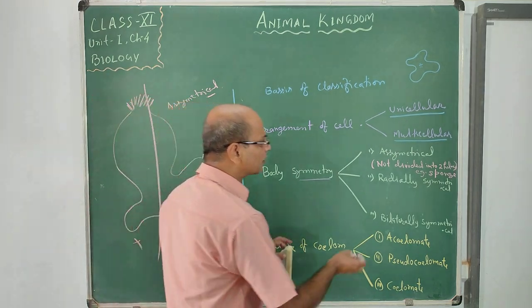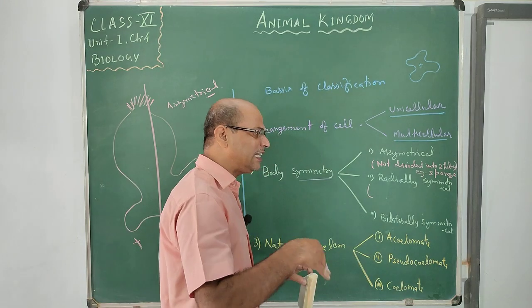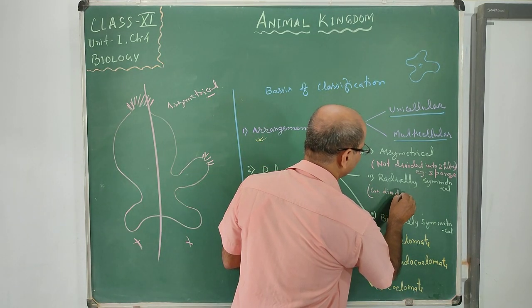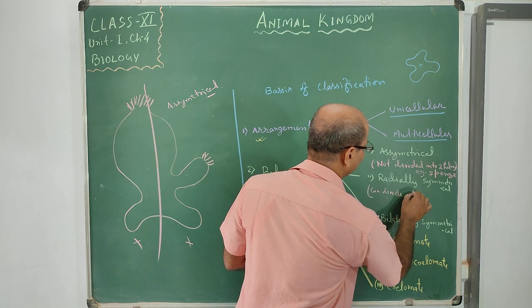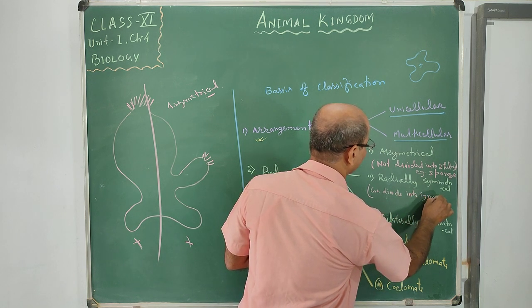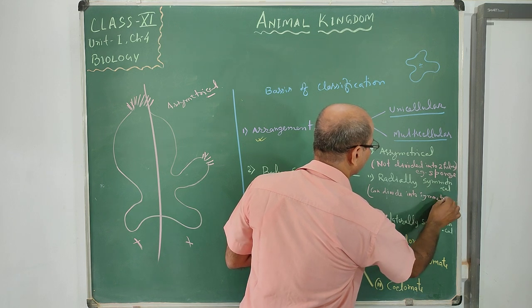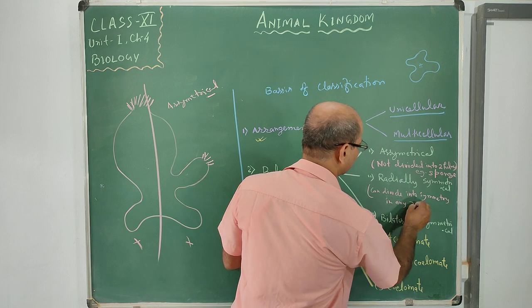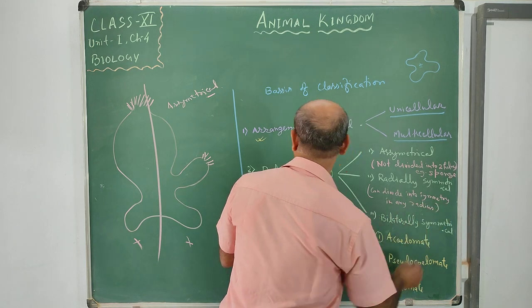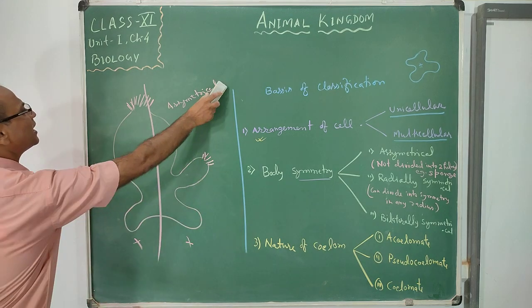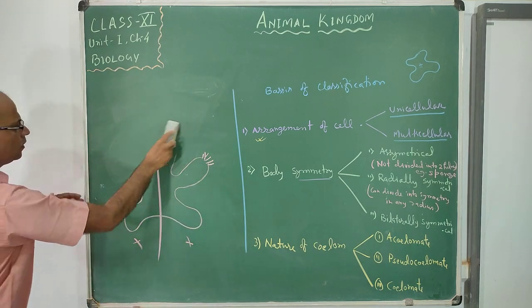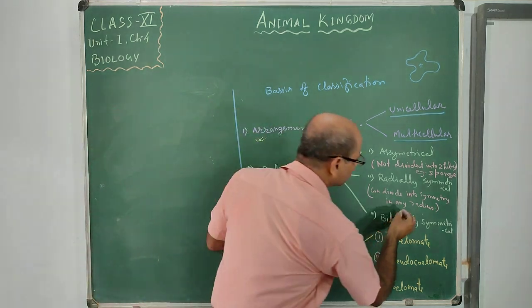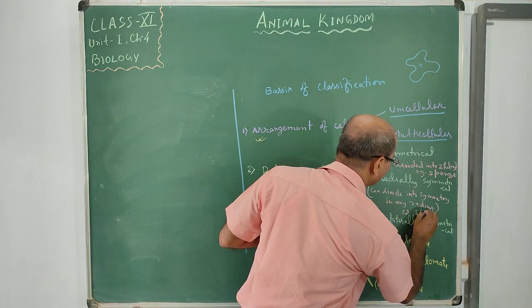So radially symmetrical can divide into symmetry in any radius. Starfish is the example of this type of symmetry.